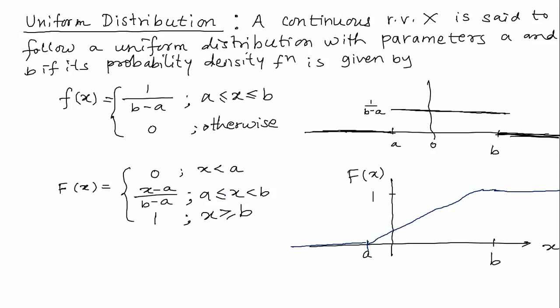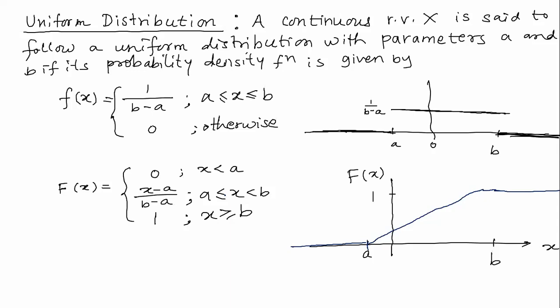So alternatively, we can define discrete and continuous types of random variables: if the graph of a distribution function is a step function, then the random variable is a discrete random variable. And if the graph of the distribution function of a random variable is continuous, then the corresponding random variable is a continuous type of random variable.